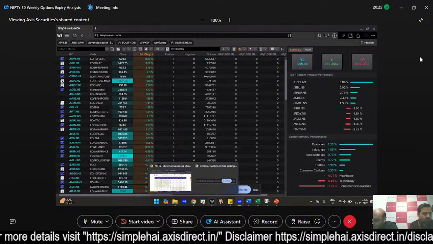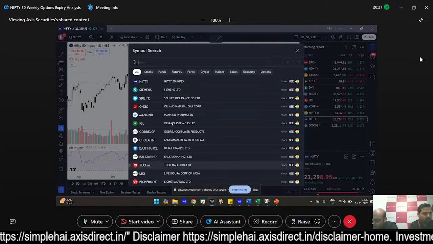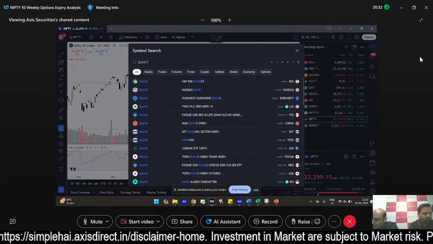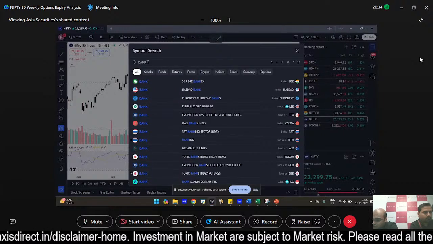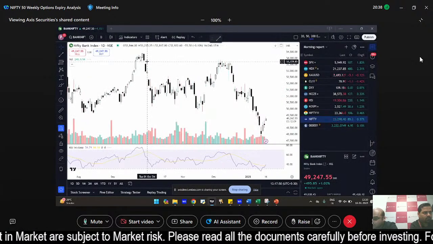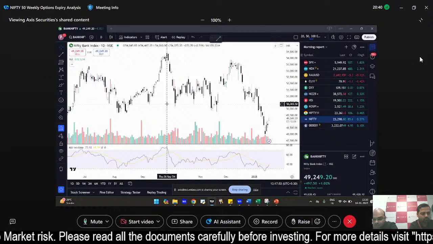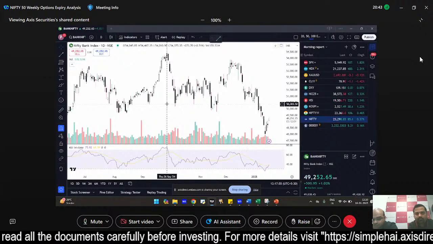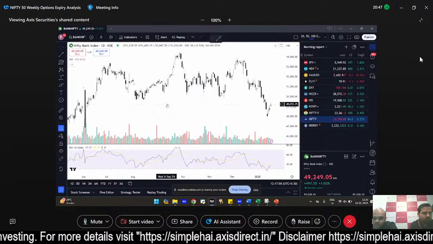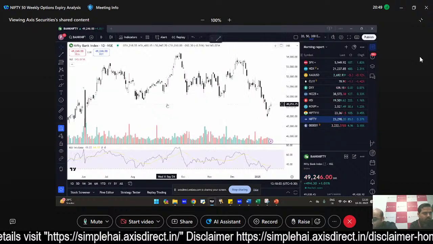Coming on to Bank Nifty, we'll quickly look at what the Bank Nifty is doing at this point. Okay, यहाँ तक किसी को कुछ query है, please put it in the chat box. Okay, in the meanwhile, we'll continue with explaining what the Bank Nifty is doing at this point.